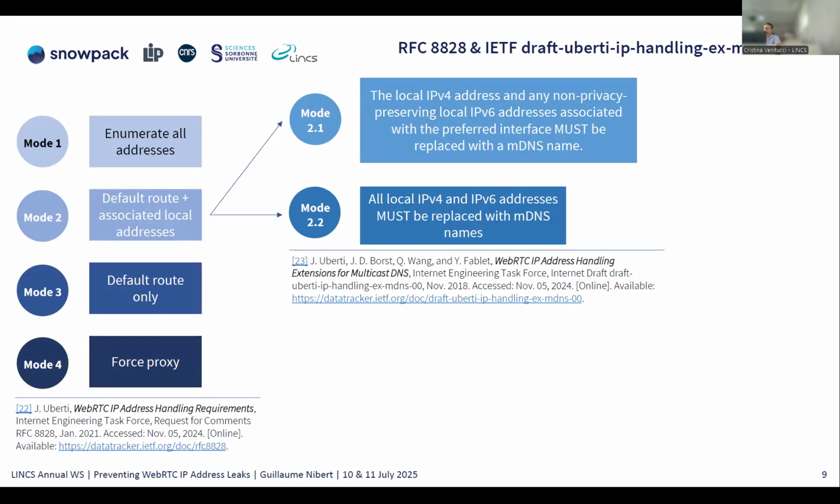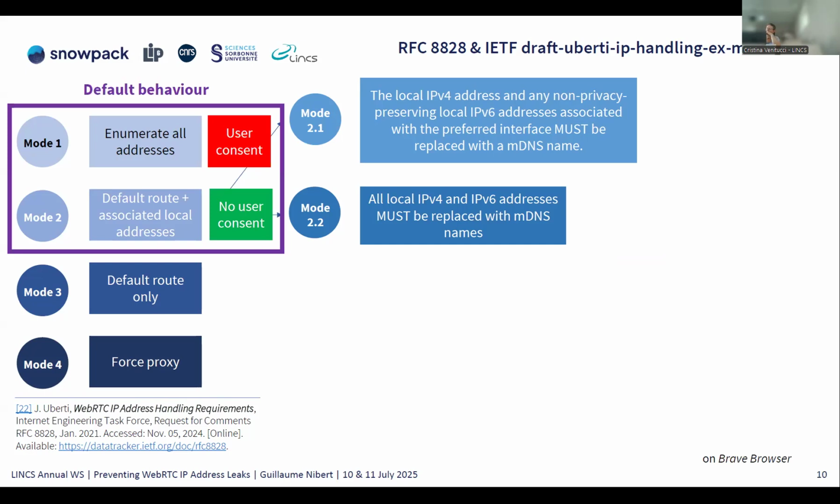So here we go. The new WebRTC specification, RFC 8828, and a draft that has also been implemented. Now there are 4 modes, and this was about giving the permission to send all of these IP addresses. By default, all of your web browsers, whether Firefox, every Chromium-based browser, and also Safari, which doesn't implement everything in this specification, are either in mode 1 or in mode 2. Mode 1 is the mode that I have explained to you.